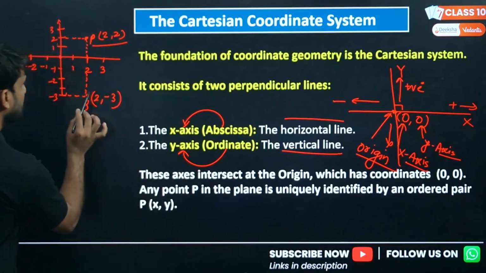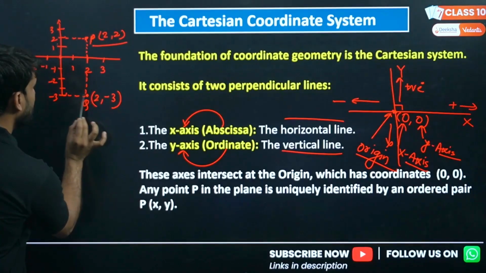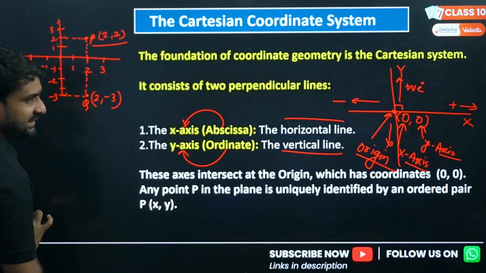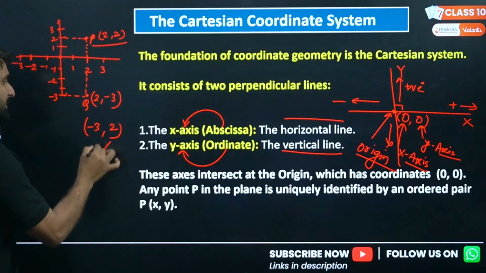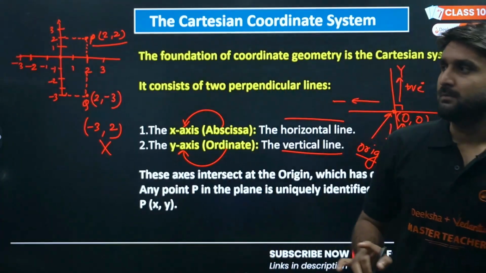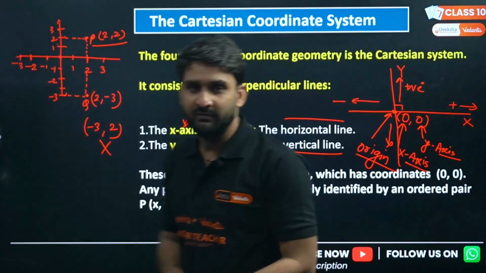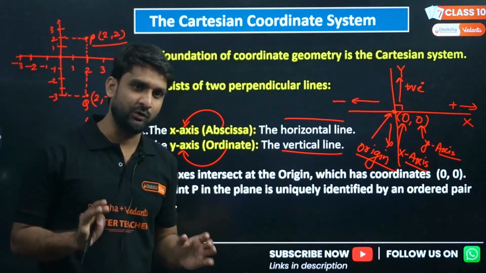So here Q has 2 coordinates. The coordinate of x is 2 and the coordinate of y is -3. So we cannot show this point like (-3, 2). No, this will be wrong, because always make sure to write the x coordinate first, always. This is the rule of the Cartesian system. This is the rule of the Cartesian system.